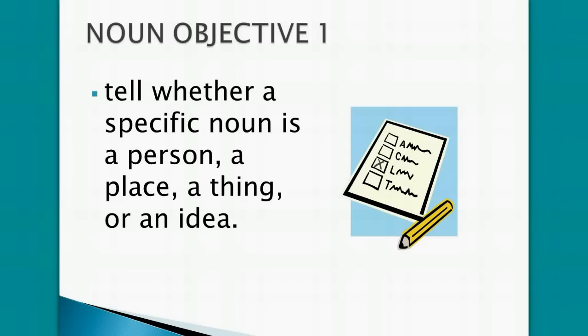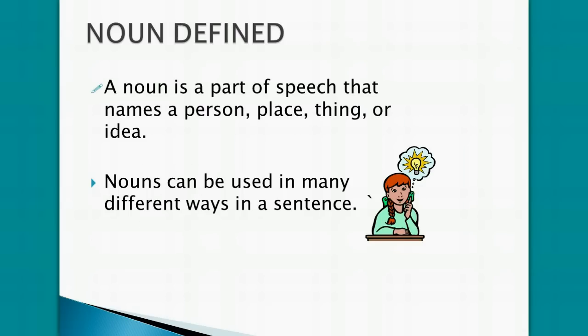The focus of this video will be identifying nouns. After watching this video, you should be able to tell whether a noun is a person, a place, a thing, or an idea. Remember that when you see a pencil next to an item, that means it is information that needs to be included in your WISC notes to receive credit.